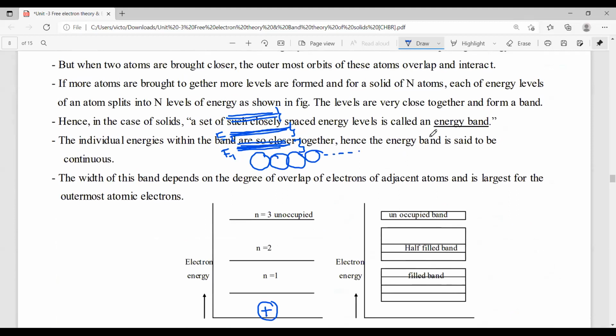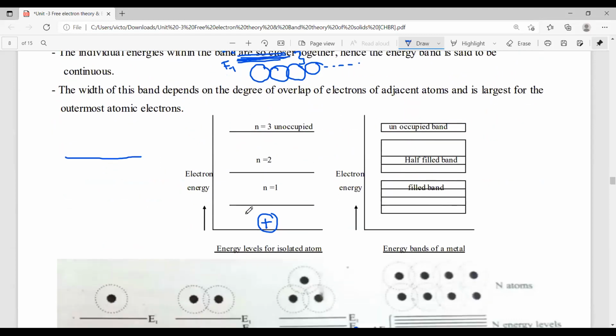First of all, a group of closely spaced energy levels is called a band. So we have n number of atoms in solids. Each energy level, for example, this is E1. It is clear that, for example, for n equal to 1, it splits into n energy sublevels.